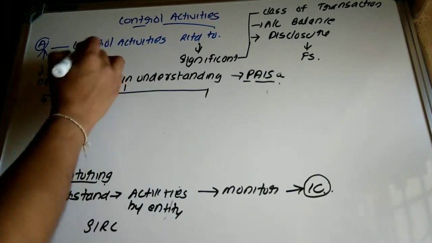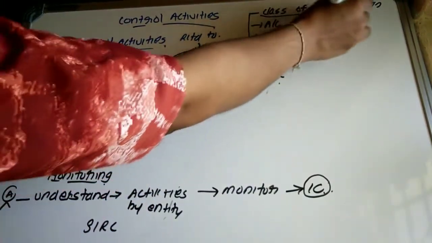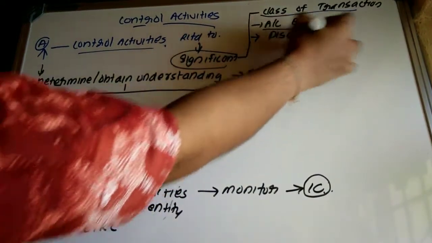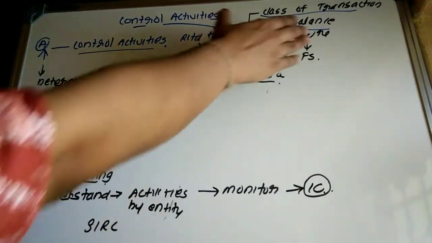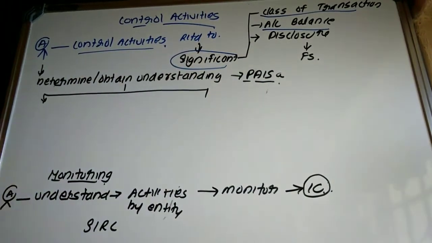So control activities related to significant classes of transactions. We know which are the significant transactions of an organization, right? Then account balances. What are the control activities with respect to what? Account balances that exist in that organization. Then control activities related to disclosure.